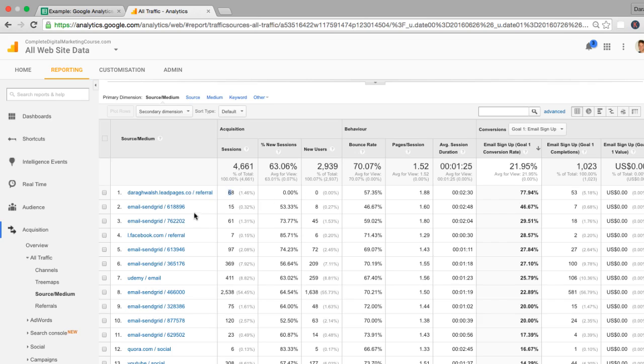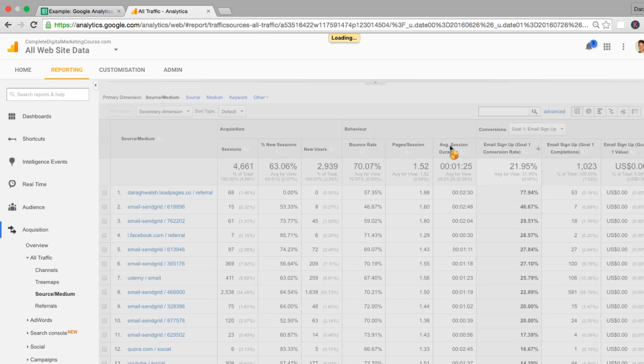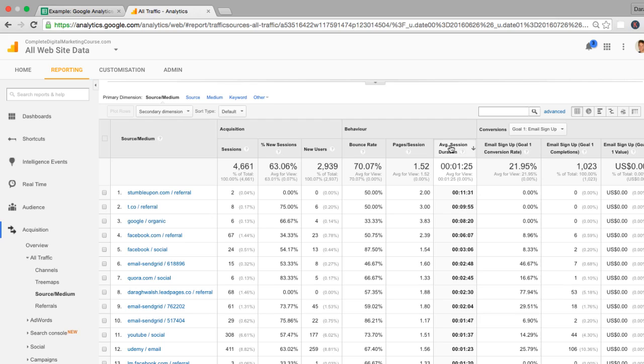And also then I can really dig into these emails to find out which of those sources of traffic, which of those emails really converted really, really well. As well as that, you can look at the average session duration and organize your list this way. So look at this, 2 referrals from StumbleUpon.